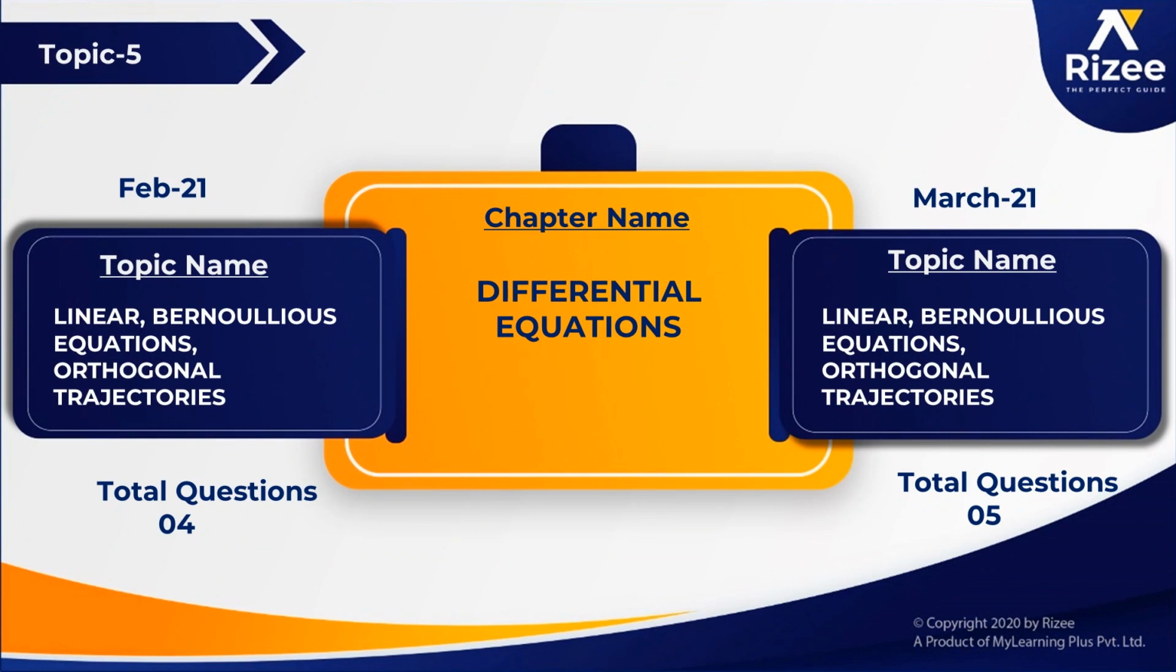Next, the last important topic is from the chapter Differential Equations. The topic name is linear, Bernoulli's equations, orthogonal trajectories. From this, in February session, out of 6 sessions he asked 4 questions. In March he asked 5 questions. Most of the questions are asked particularly from this topic. 9 questions asked from this chapter, this topic.